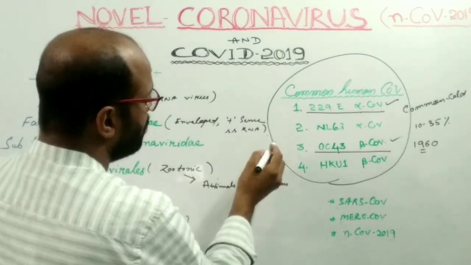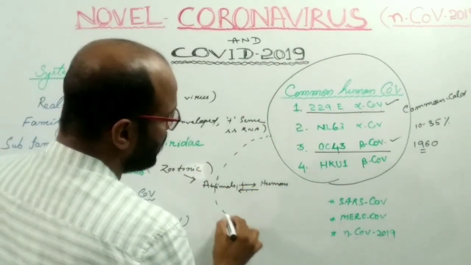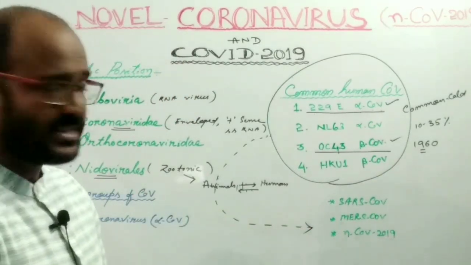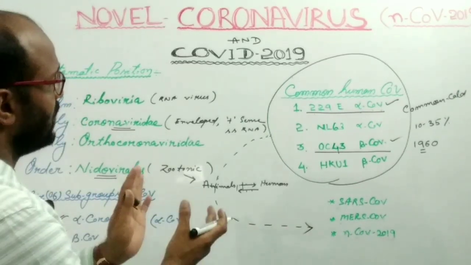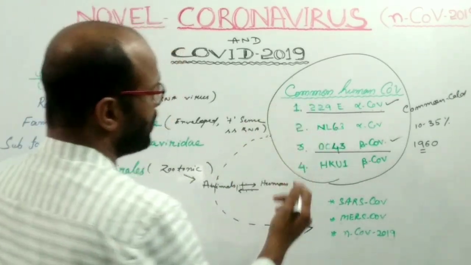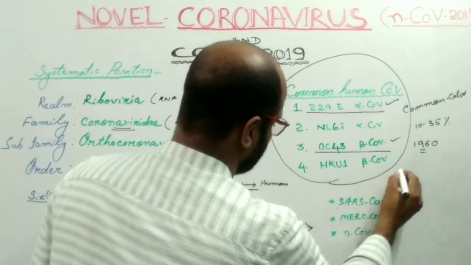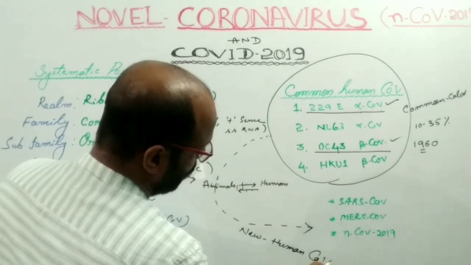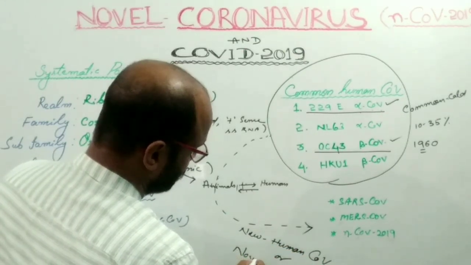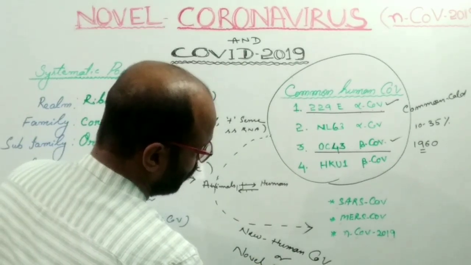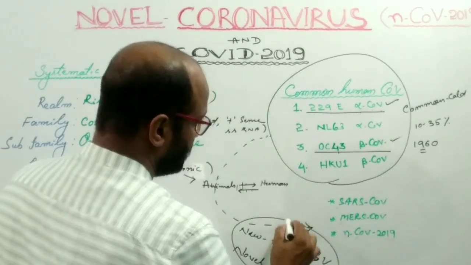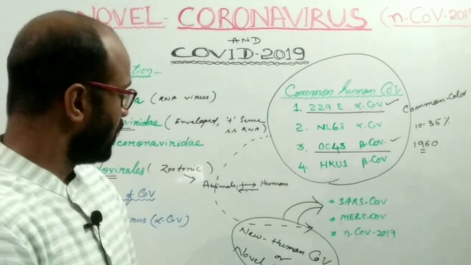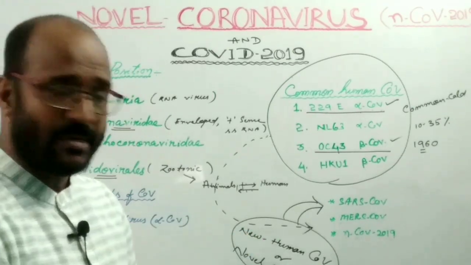Sometimes these common human coronaviruses mutate naturally, infect humans, and cause a pandemic situation. After the mutation, this common human coronavirus is named the new human coronavirus or novel human coronavirus. Here are 3 recent examples of novel human coronavirus or new human coronavirus.